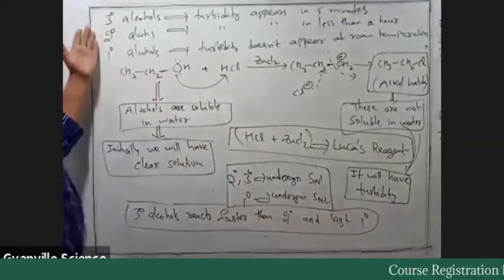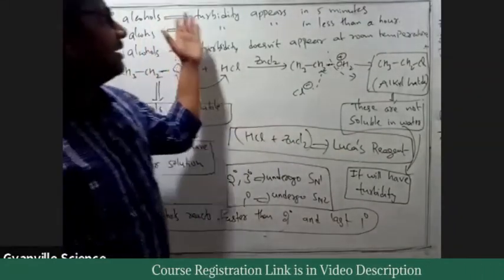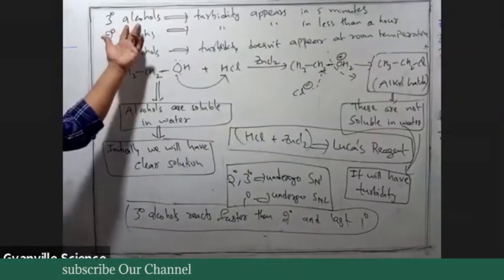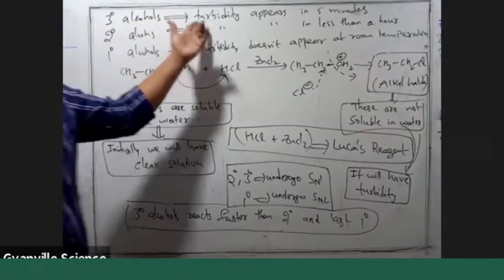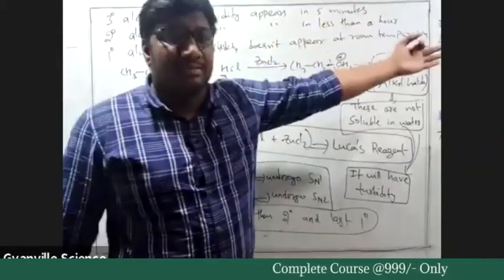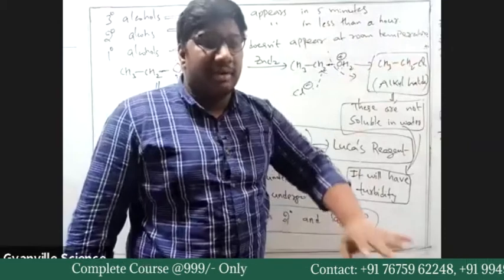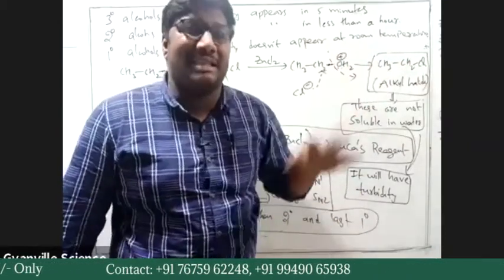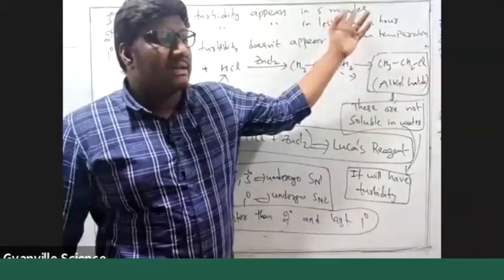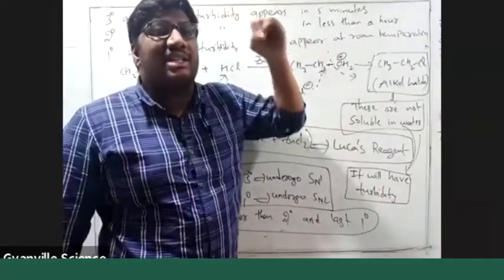So you can categorize it like this. When tertiary alcohol is our initial substrate, turbidity appears within 5 minutes, or turbidity appears fastly. You need not mention time. You can simply say turbidity appears fastly. If turbidity appears fastly, then you can say the initial alcohol is tertiary.